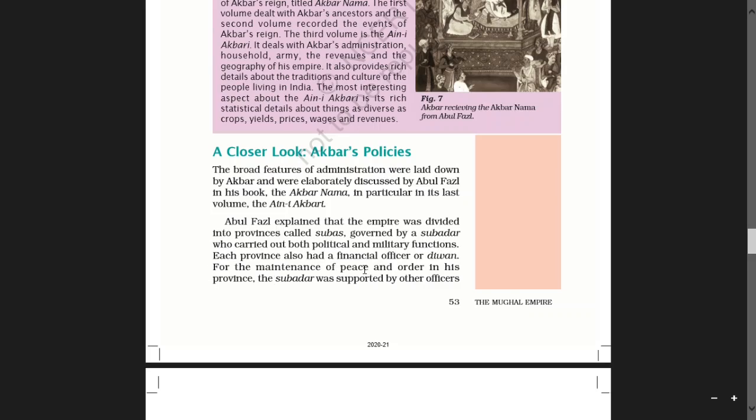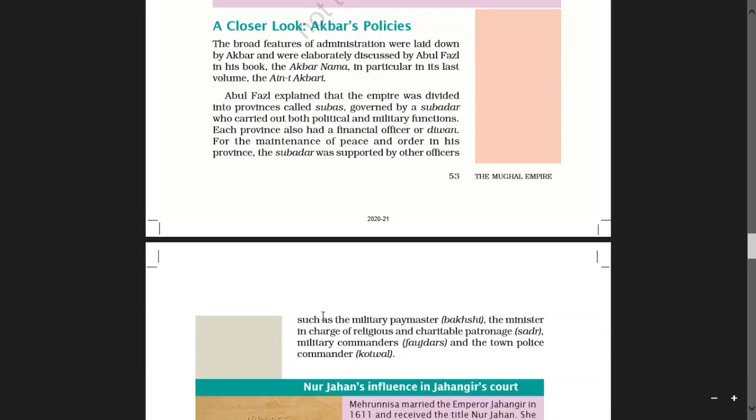For the maintenance of peace and order in his province, the subedar was supported by other officers such as the military paymaster, Bakshi, and the minister in charge of religious and charitable patronage, military commanders, Fauzdars, and the town police